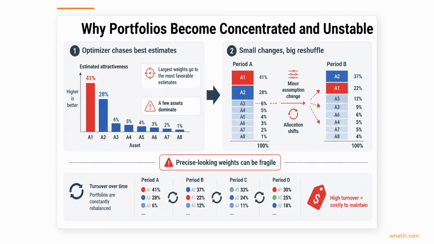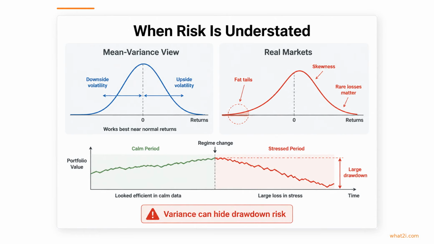A few assets with slightly better looking estimates can end up dominating the portfolio, even when the difference is not very meaningful. Then a small change in assumptions or sample period can trigger a major reshuffle, which also means higher turnover and higher costs. Risk can also be understated when we reduce it to variance alone.